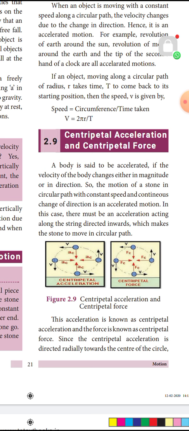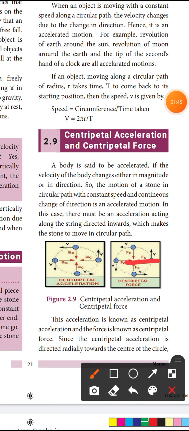While we are rotating the stone in a circular motion, its speed will be constant, but its direction alone is changing. So this is said to be accelerated motion. In this case, there must be an acceleration acting along the string directed inwards, which makes the stone move in a circular path.